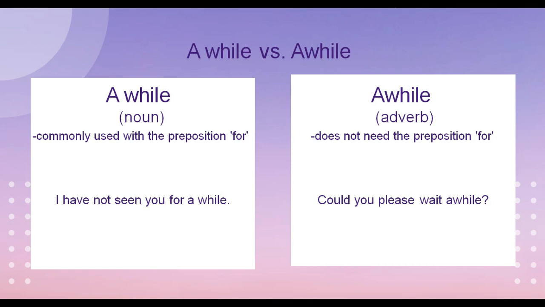Now this may sound strange because we did not add for, but the one-word awhile already means for a while. Now if we are going to add the preposition for prior to it, then there will be redundancy, a repetition for the use of the preposition for. So there is no need for us to add the preposition for to the adverb awhile.